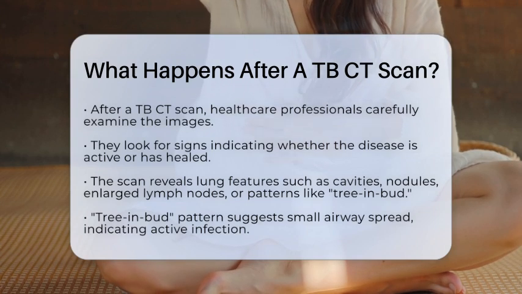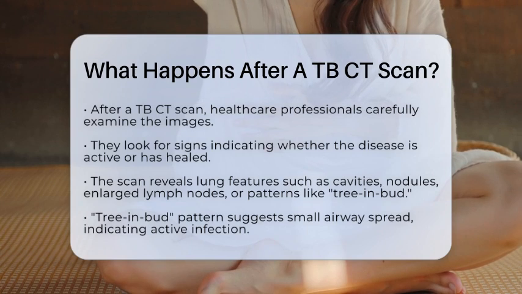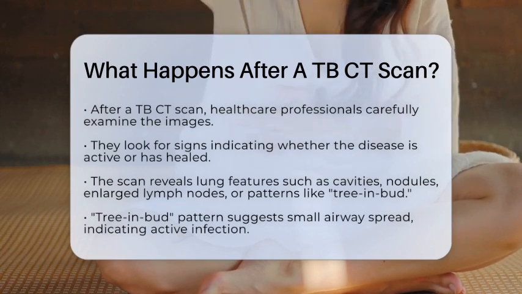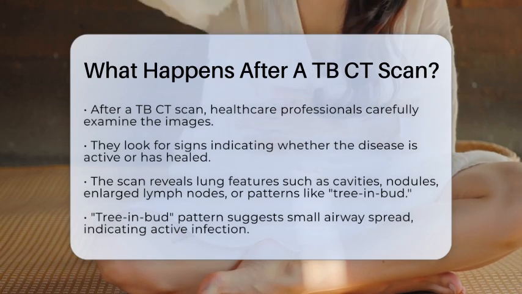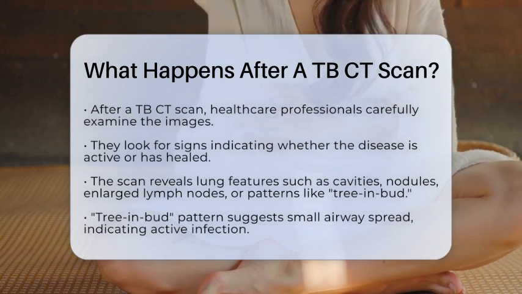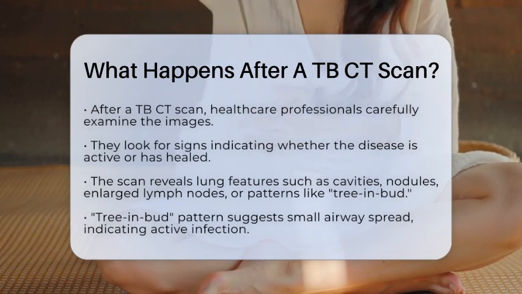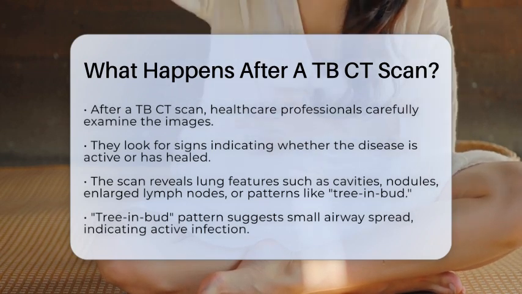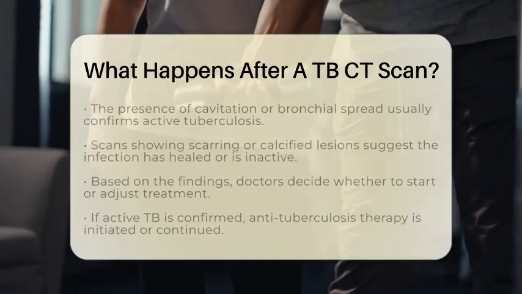The scan provides a clear picture of your lungs and nearby structures, revealing features like lung cavities, small nodules, enlarged lymph nodes, or patterns that suggest active infection. For example, a tree-in-bud pattern indicates small airway spread, which is a sign of active tuberculosis. These details help doctors understand how severe the infection is and whether it's still active or not.